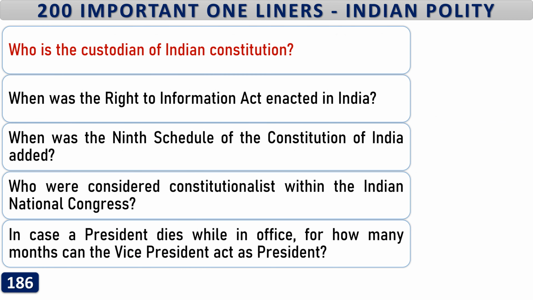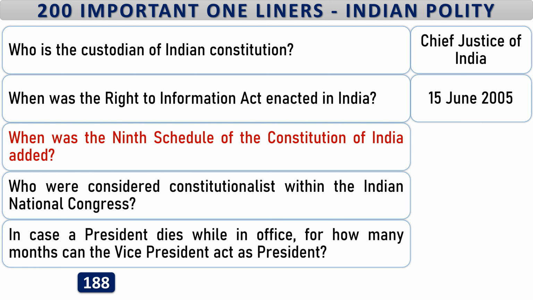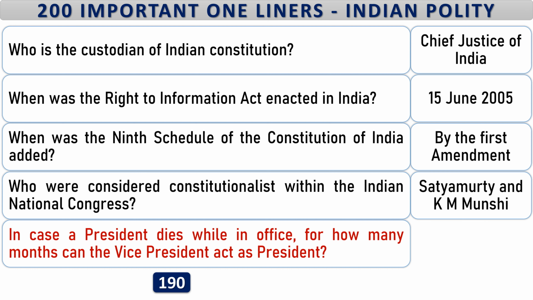Who is the custodian of the Indian Constitution? Chief Justice of India. When was the Right to Information Act enacted in India? 15th June 2005. When was the 9th Schedule of the Constitution of India added? By the First Amendment. Who were considered constitutionalists within the Indian National Congress? Satyamurthy and K. M. Munshi. In case a President dies while in office, for how many months can the Vice President act as President? 6 months.